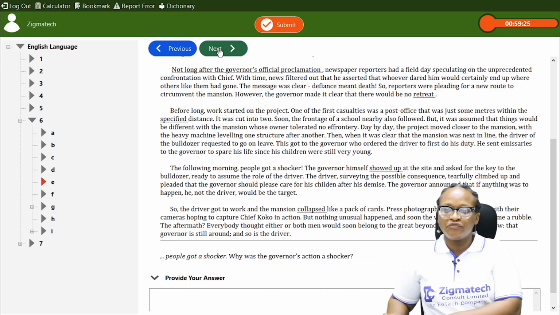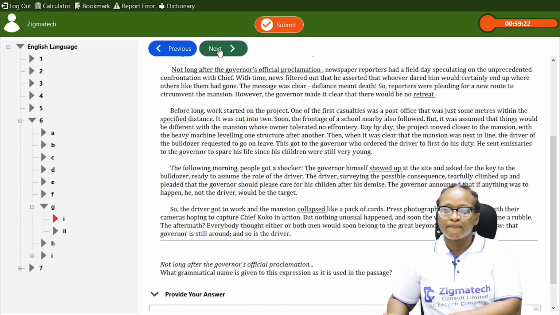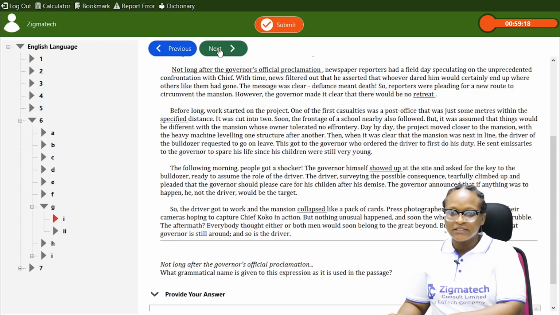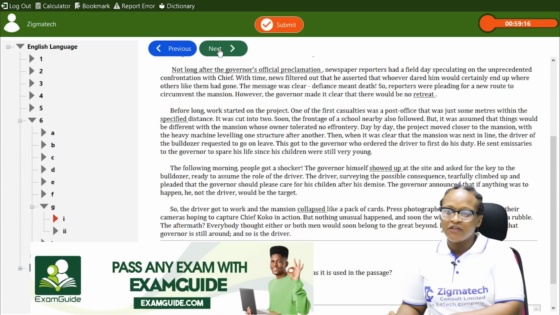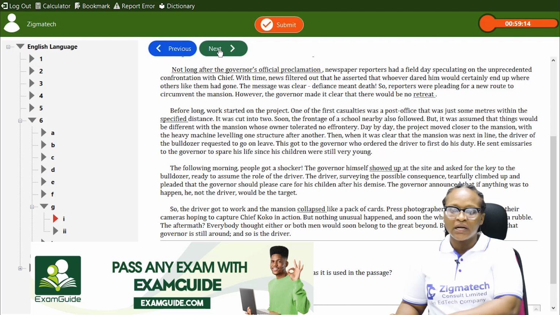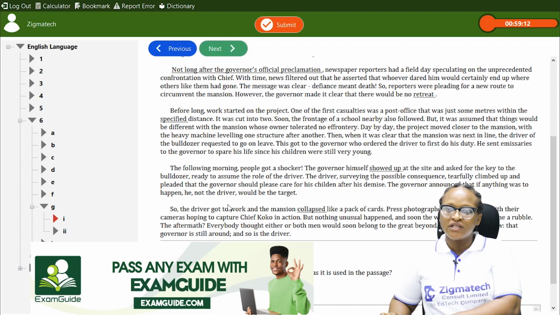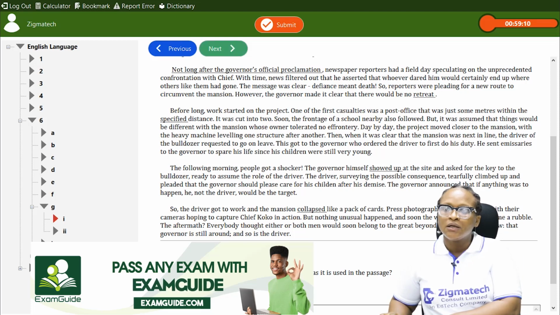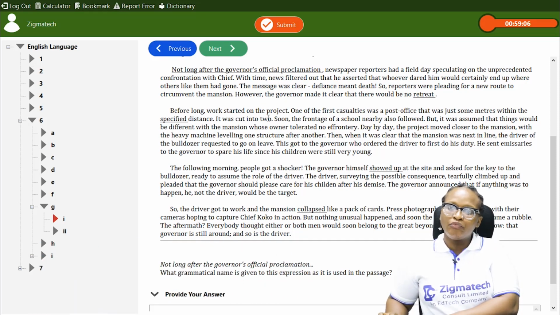So let's look out for it. Not long after the governor's official proclamation. Now, one thing with this is that once the question is asked, you are expected to go back to the comprehension passage to indicate where the sentence is or where the group of words are.